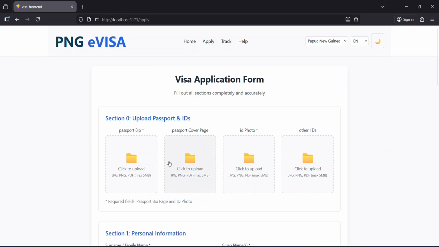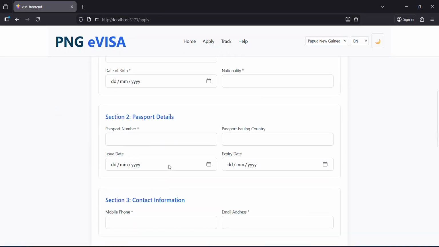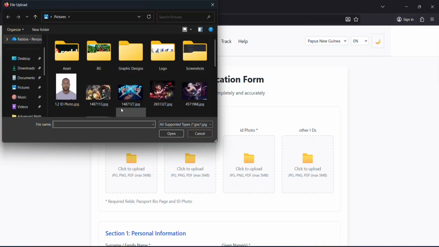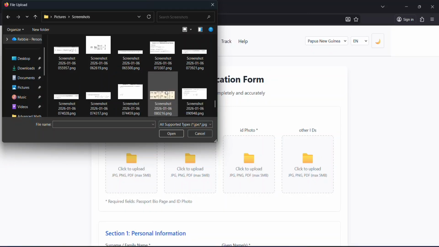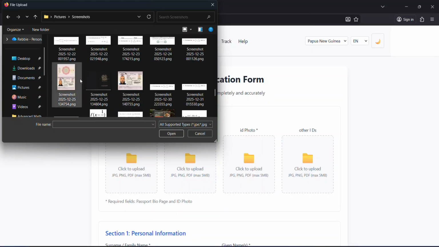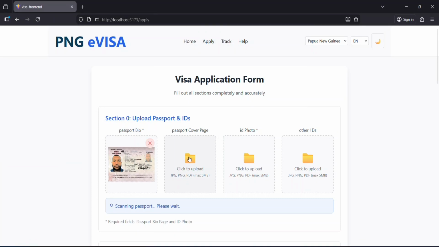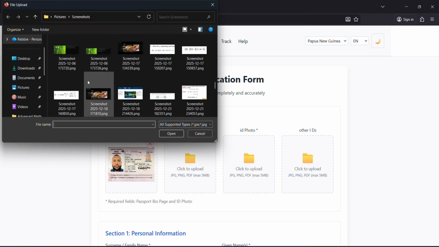We have the apply page where clients can go to apply for the visa, and this is the apply page. The first section is where they're going to upload the documents. These documents include the visa and the ID photo, as well as other relevant identification documents. So I'm going to do an example and upload my documents. So first of all, my passport bio page. The second one is the passport cover page.